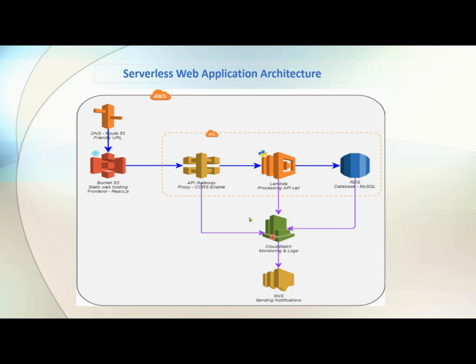The log can be stored from API Gateway, the log can be stored for the Lambda function, and the log can be stored for the RDS database as well. So this is going to be a centralized logging process where all the logs will be stored, and they can be monitored, which will be useful. Obviously you can again use these logs in some other services. So it is pretty much a straightforward serverless web application architecture. Hope you understand this architecture.